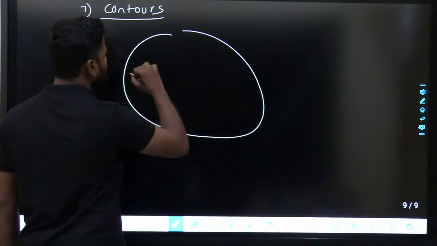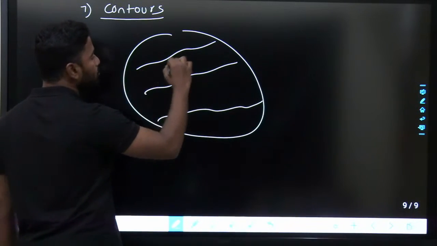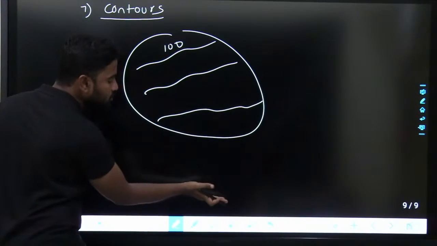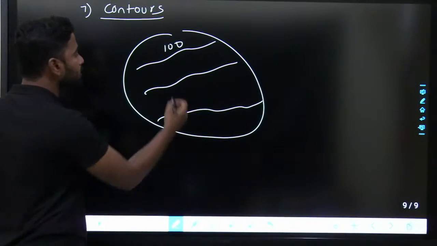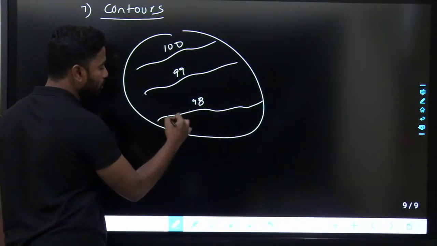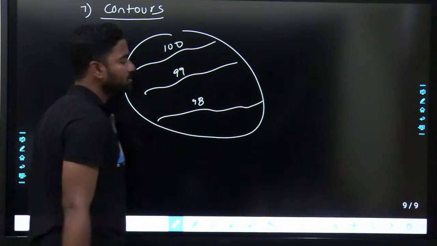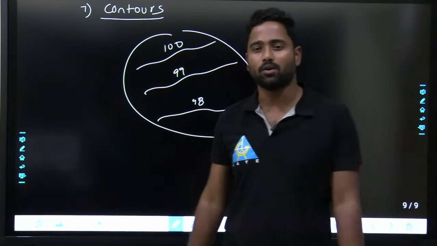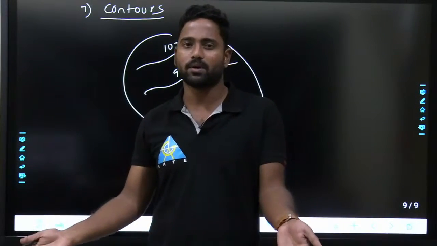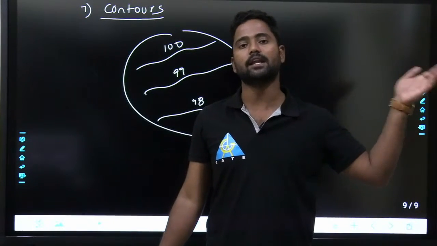From the contours, a contour is a line joining points of equal elevation. If I say this is 100, all these points are at an elevation of 100 meters above the datum. All these points will be at 99 meters, all the points on this line will be at 98 meters, this is 99 meters, this is 100 meters from some benchmark. That is the meaning of it. Generally in India the benchmark is taken as the Arabian Sea, that is Mumbai sea level. That is also called mean sea level.